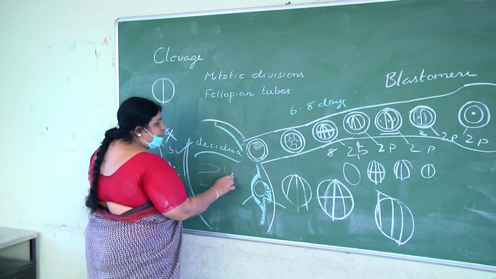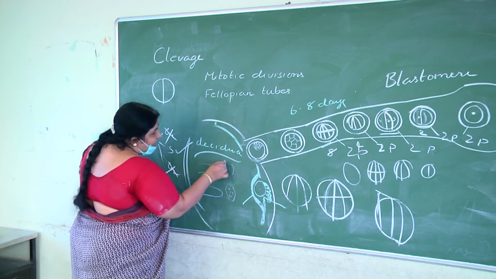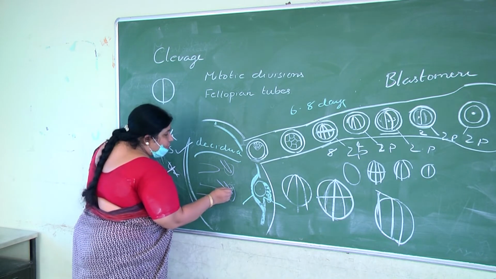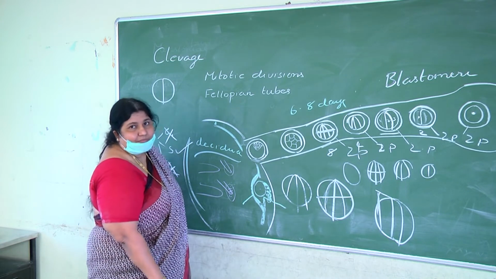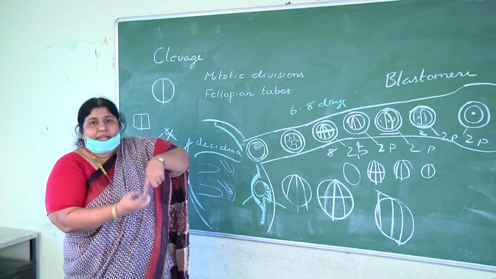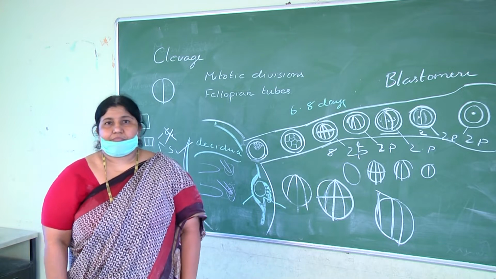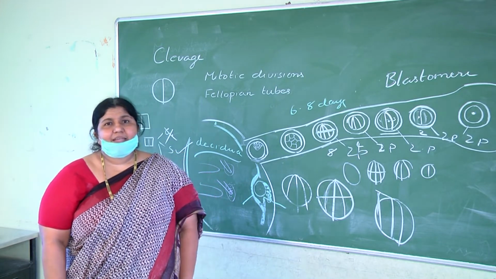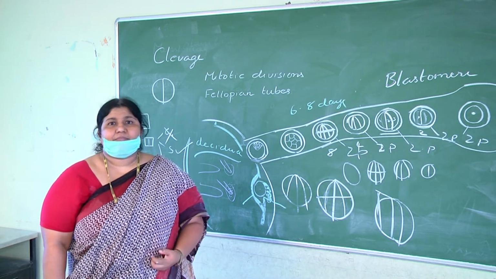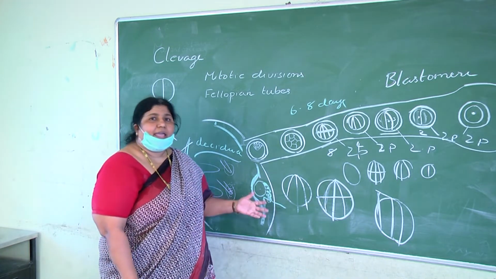In the endometrium, some spaces are there which are filled with the mother's blood, and the villi are dipping in the mother's blood like this to take nutrients and oxygen from it. So because the placenta is dipping in the mother's blood, it is called a hemochorial placenta. The main function of the placenta is to take oxygen and nutrients from the mother's blood and to remove carbon dioxide and waste from the embryo.